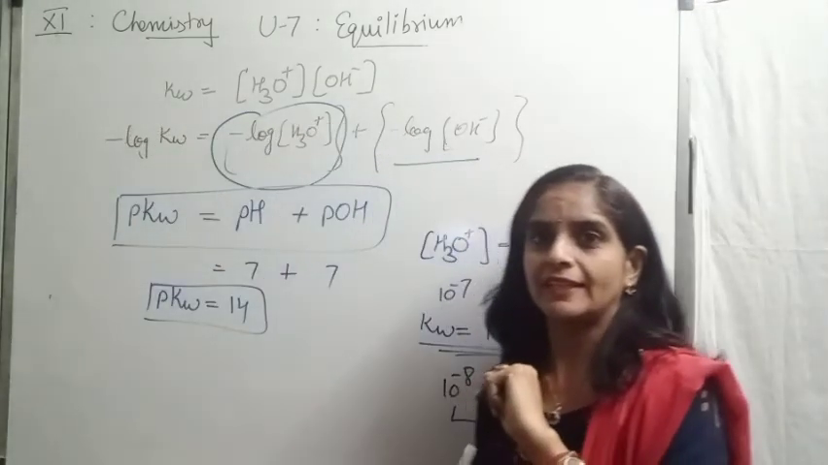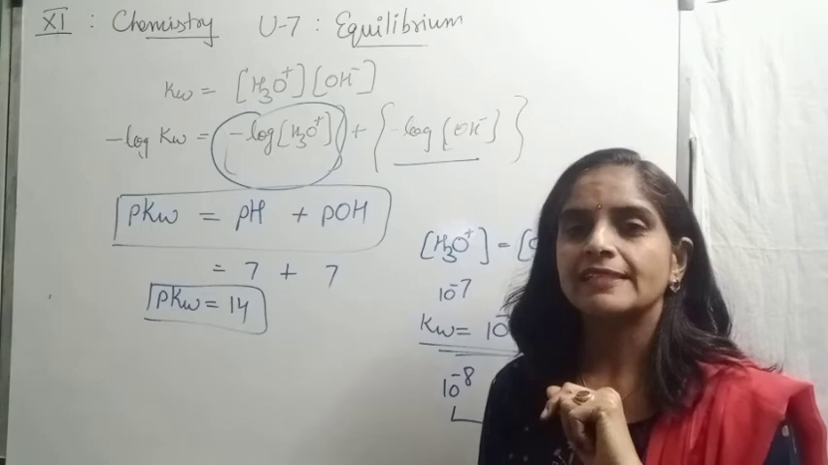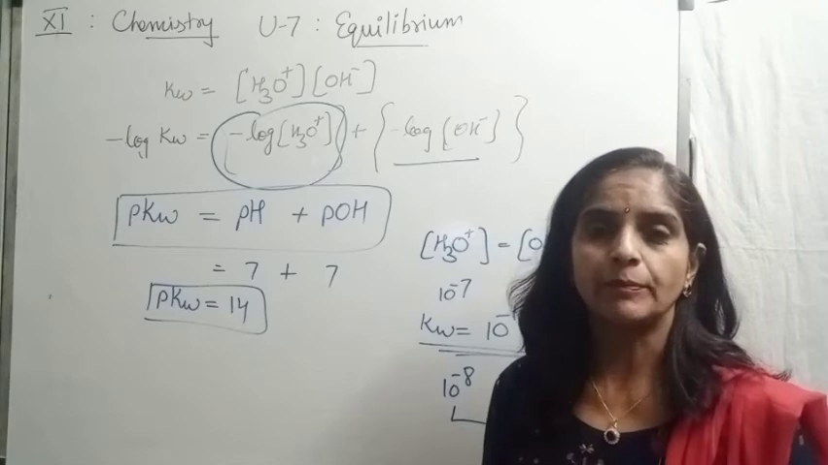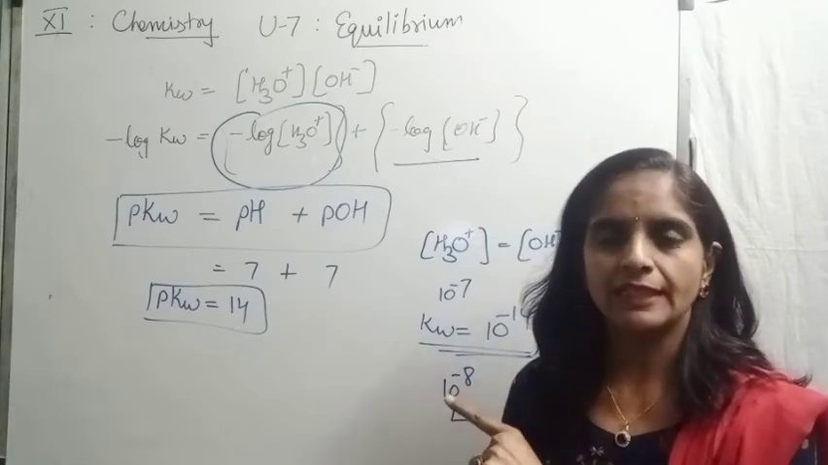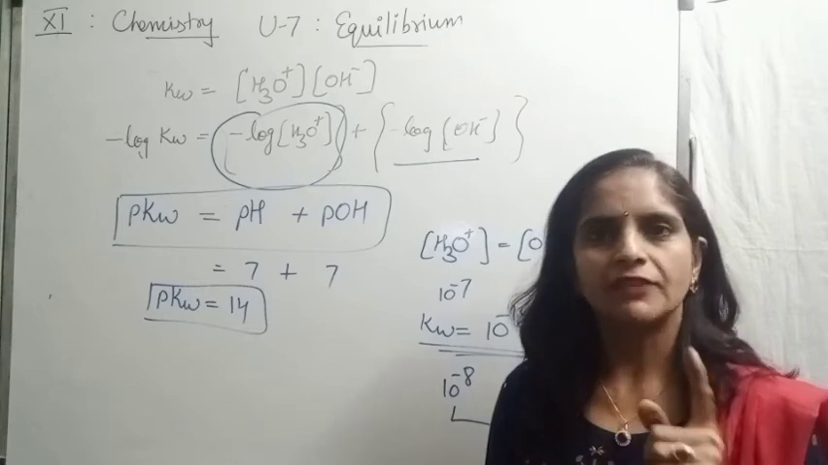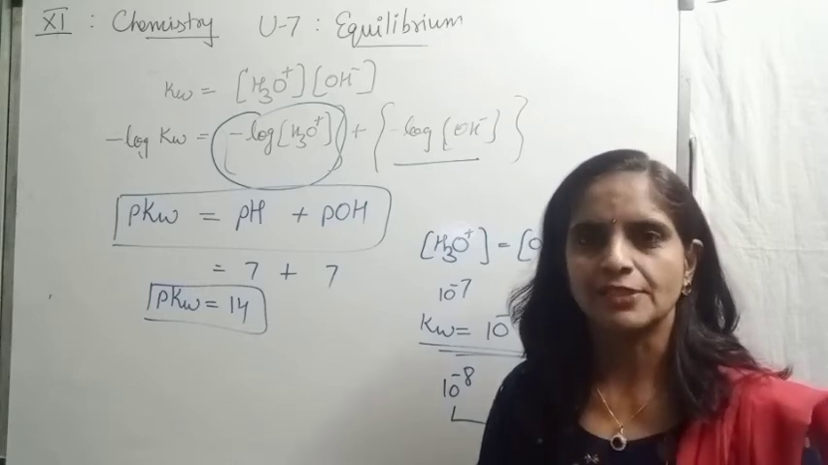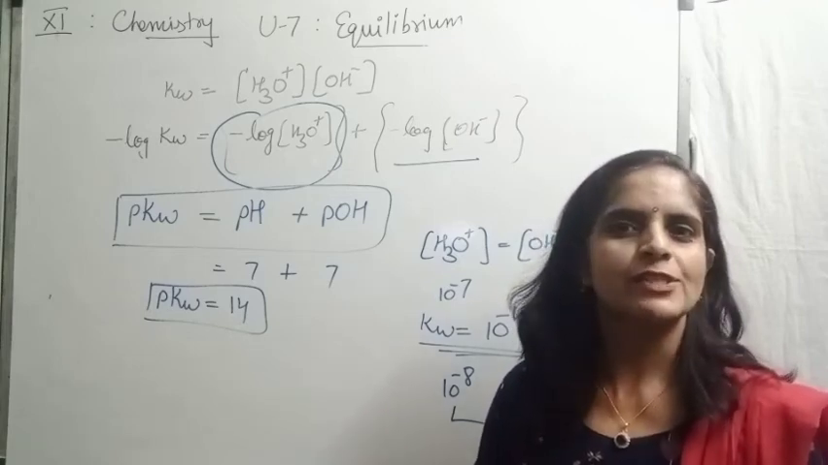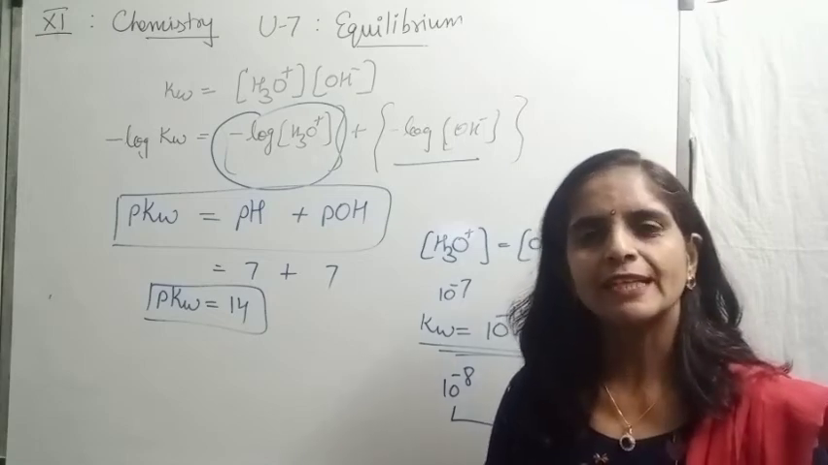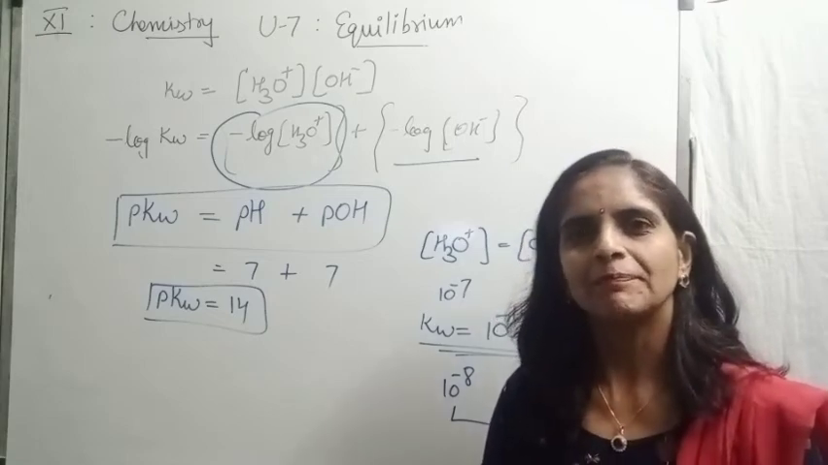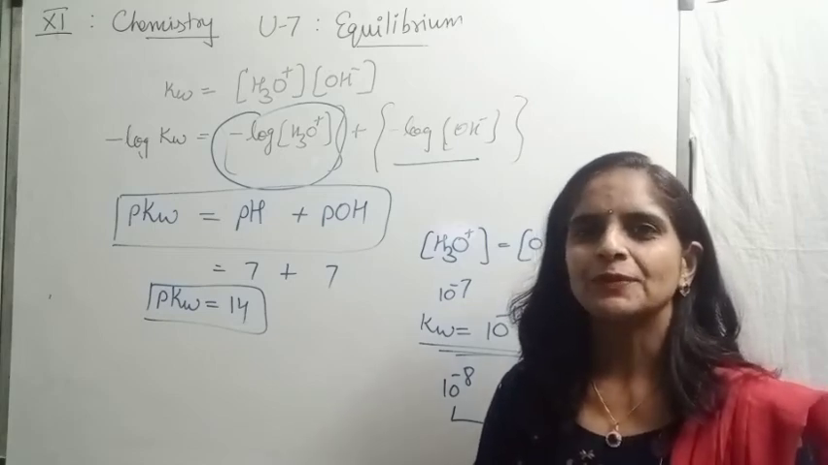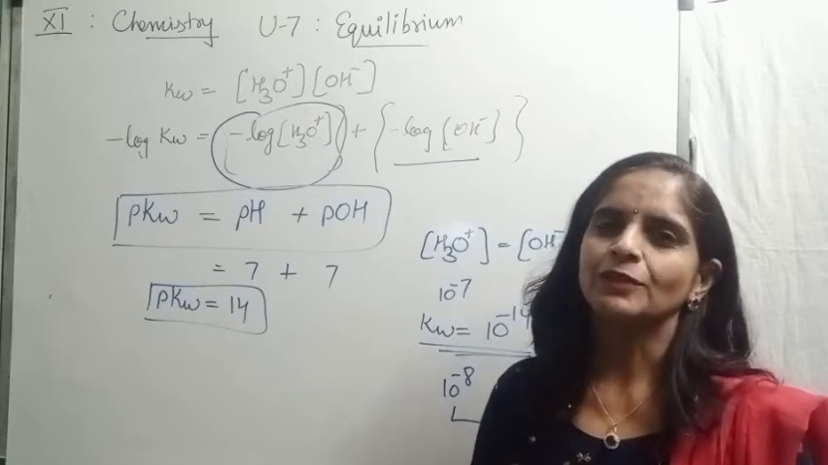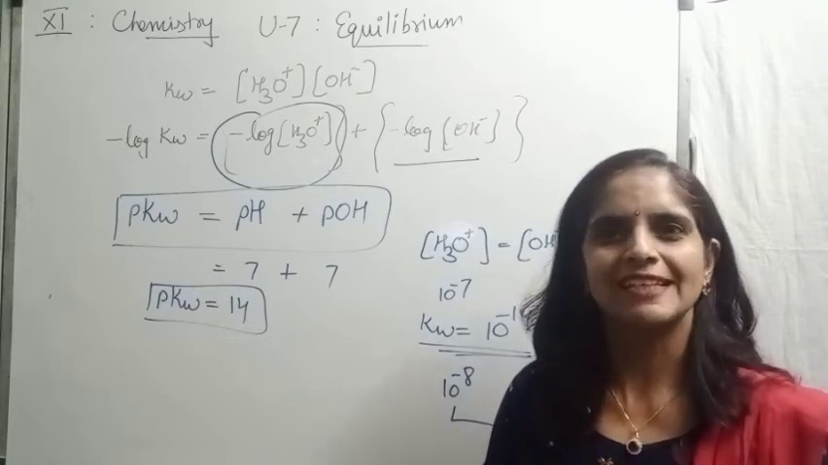One more interesting factor here is that we already discussed that the value of Kw is temperature dependent. This 10 to the power minus 14 is at 298 Kelvin temperature. If we change the temperature, Kw will also change. But remember children, the effect of temperature on pH is not significant. We always ignore the effect of temperature on pH. Why is it so? When Kw is temperature dependent, why is the effect of temperature on pH not significant?